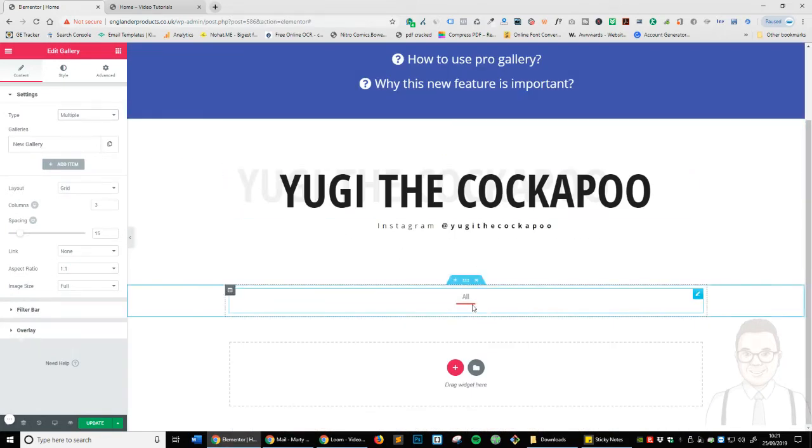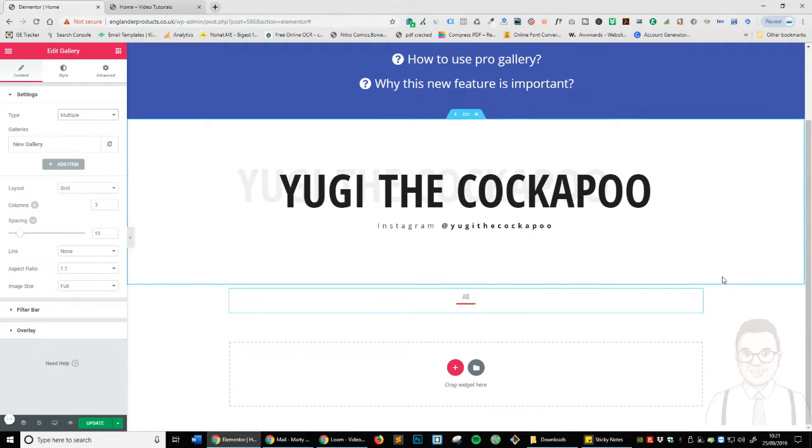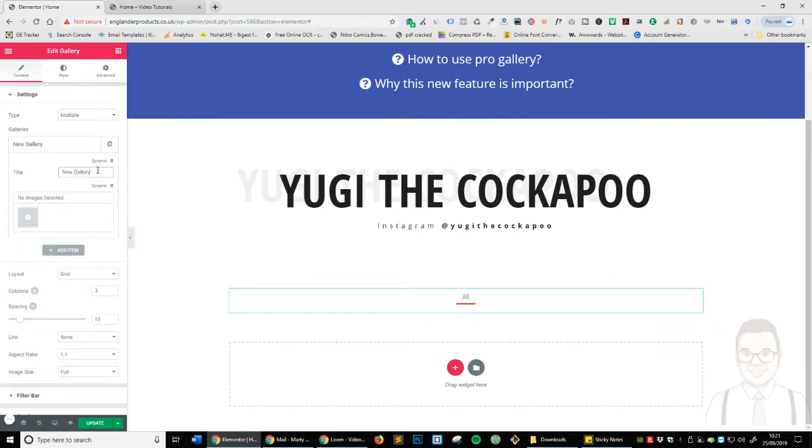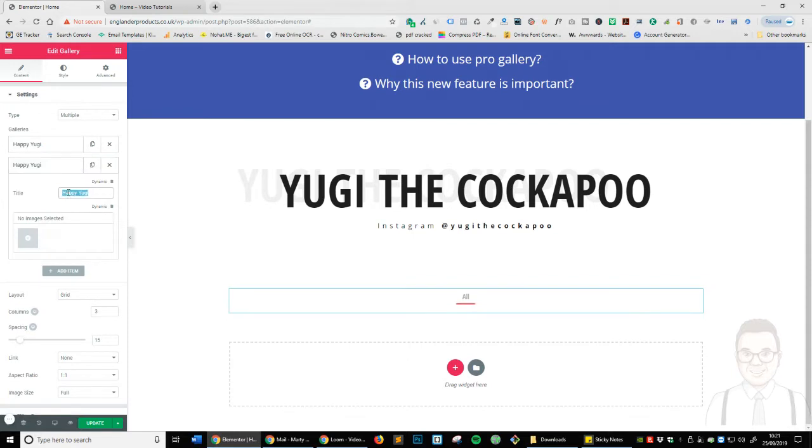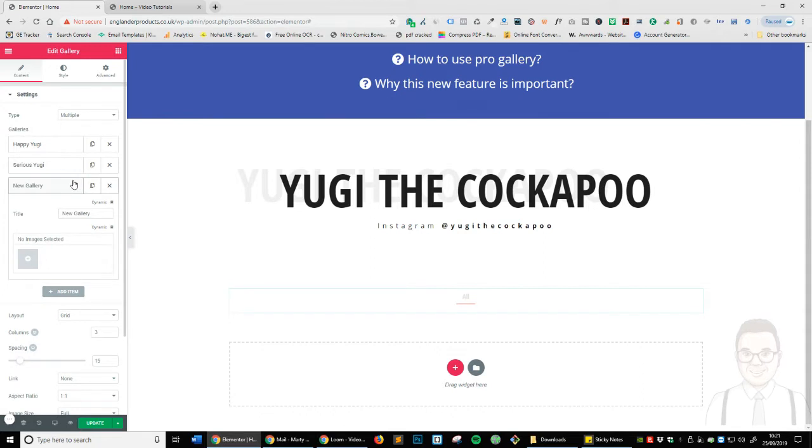What you can see is Elementor actually pre-makes a filter, which is All. So this is where everything will go into. But let's go ahead and make a few galleries. Right here on the left, you can see new gallery. Click on it, and let's type in a title for that, which is going to be Happy Yugi. And then let's duplicate that and change this to Serious Yugi. And if you want to create another one, instead of duplicating it, just click the add item, and we're going to do another one saying Fun Yugi.